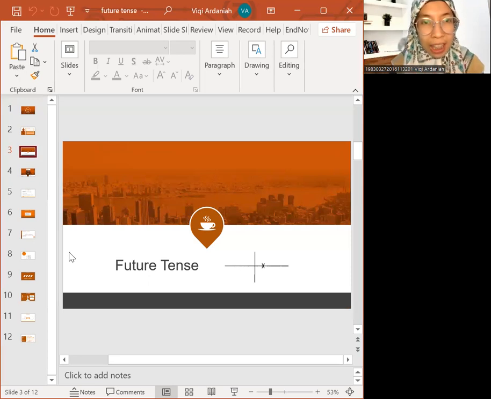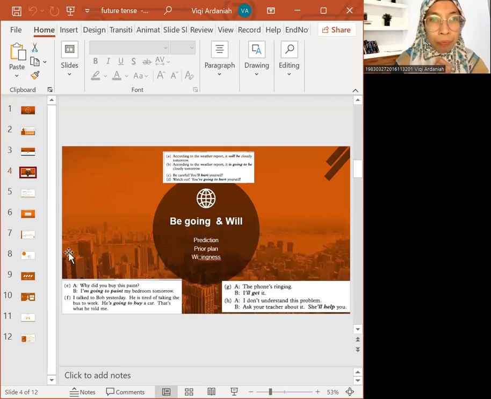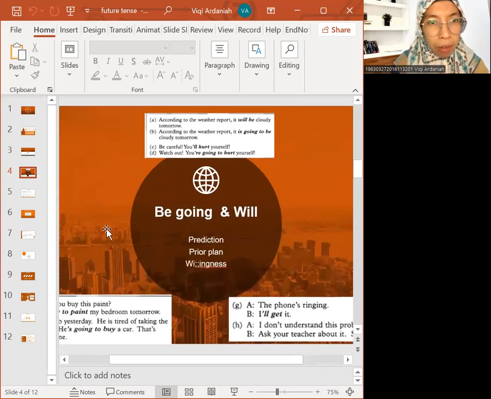So that's why if you look at this in the picture, there are marks on the vertical slide here, it will be like today, and on the right side will be the next, that will be in the future. Now, the concept here, look at this one here, be going to, usually we are using be going to and will.